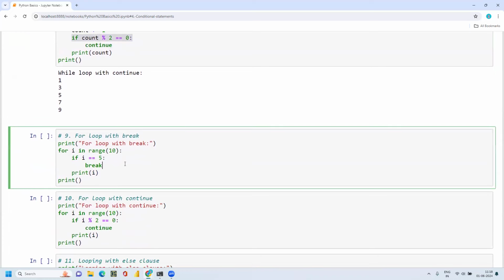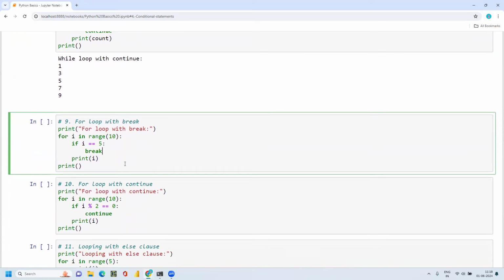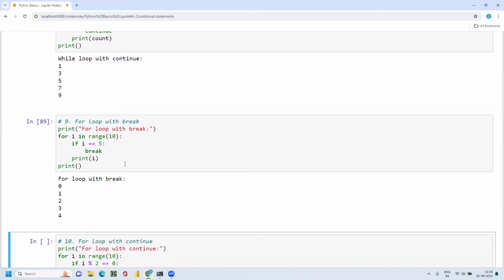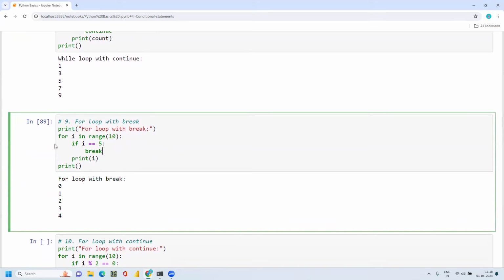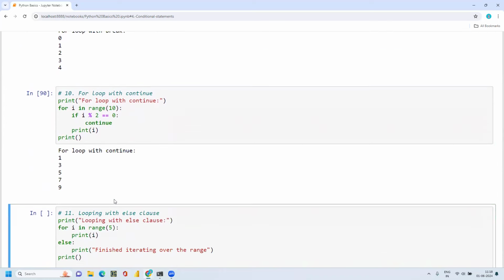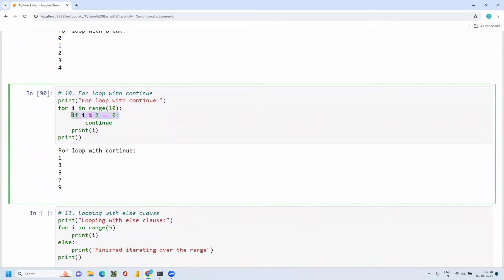Similarly, the break statement in a for loop. If I am giving this condition, then I'm telling the machine to stop the loop. Similarly, continue: if this condition is satisfied, continue the loop.